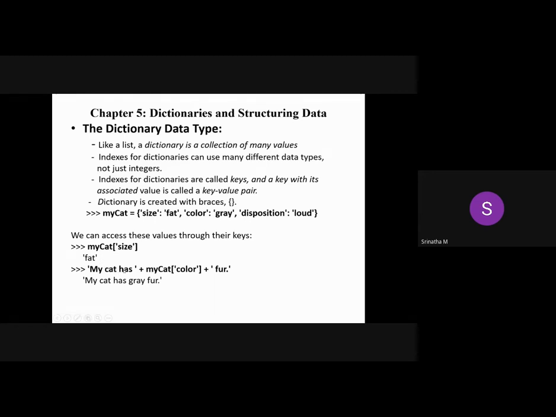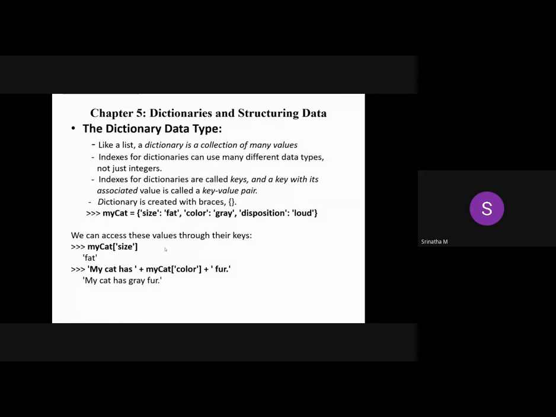Look at this. We are going to print a message: "My cat has gray fur." That is what I need to print on the screen. This is plain text, or a string, up to here, whatever you wish to display on the monitor. This value, gray, I need to concatenate with this string. myCat of color returns gray, and plus, you know, is used to concatenate two strings.